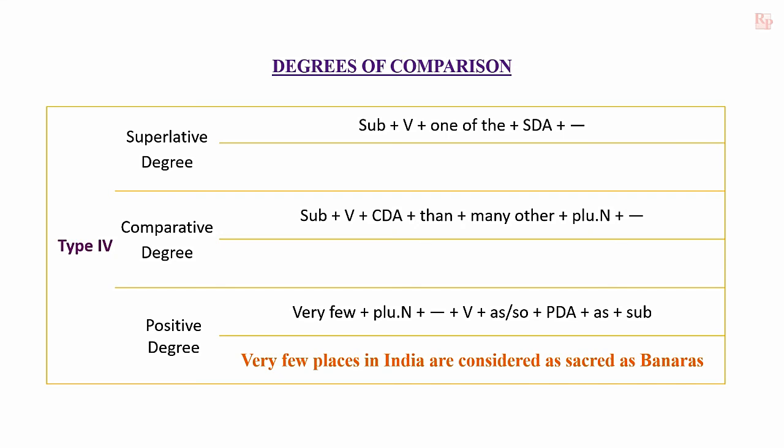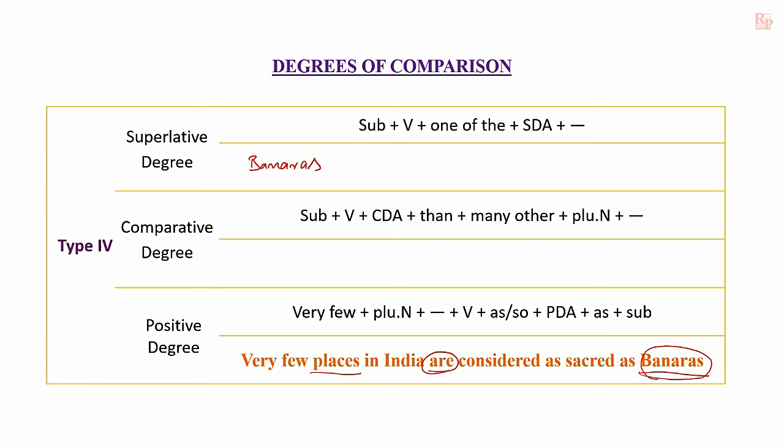It is in positive degree. Very few places in India are considered as sacred as Benares. And to change this sentence into superlative degree, we should write the subject first, that is Benares. Of course, here the plural verb is there because the common noun "places" is the subject in this sentence. But here we are making this noun the subject of the sentence. That's why it is singular.